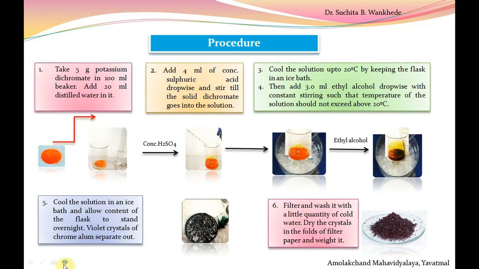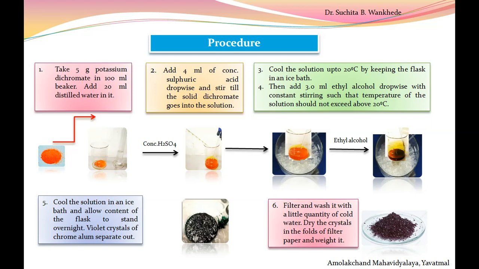Now, the procedure of preparation of chrome alum. Here we take 5 gram of potassium dichromate, weighed on the weighing box, into a dry 100 ml beaker. To this we add 20 ml of distilled water with the help of measuring cylinder. Now with the help of glass rod, we stir it properly. Then in the next step, we add 4 ml of concentrated sulfuric acid drop by drop